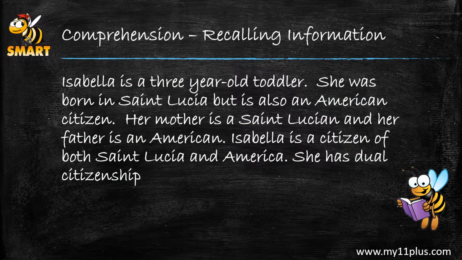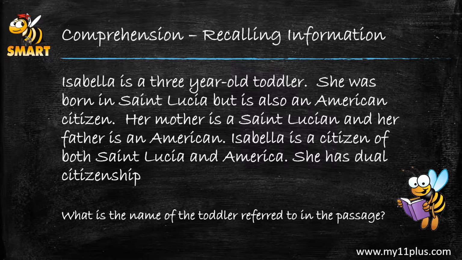Now let's see if we can recall some of the information in the passage by answering a few questions. Our first question: what is the name of the toddler referred to in the passage? Let's look at the keywords in this question. So the first keyword is what. That tells us we are looking for a thing. The next keyword is name. So the thing we are looking for is a name. And finally, the other keyword we're looking at is toddler.